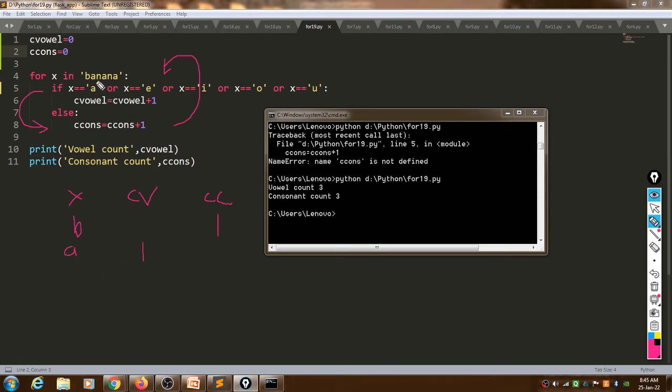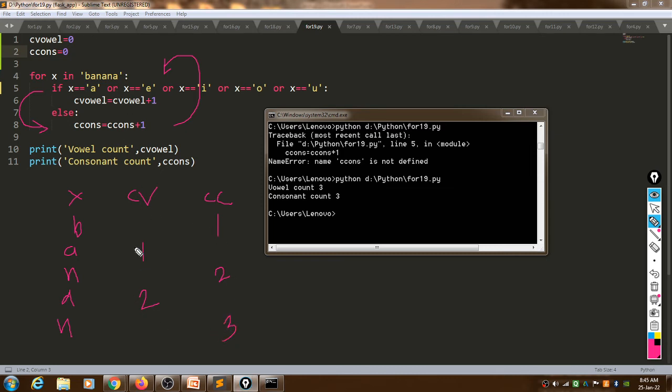Next it will take small n. It will check it. This is a consonant. It will increment the value of this by 1, that is 2. Then again A, it will increment the value of this to 2. Then again N, it will increment the value by 1, 3.